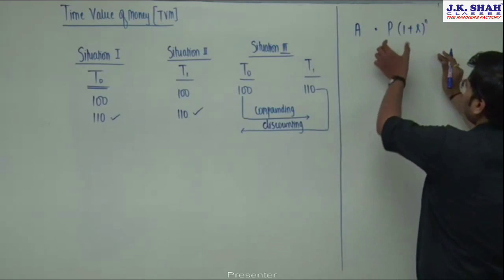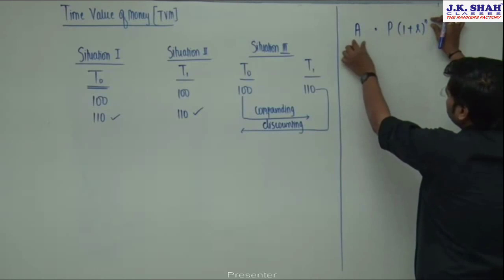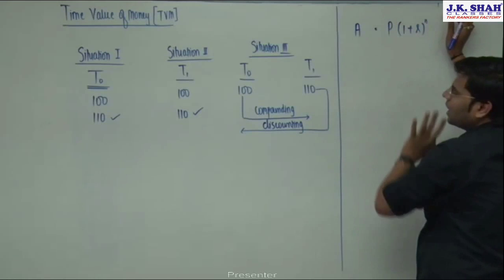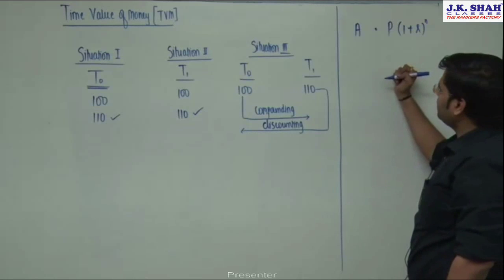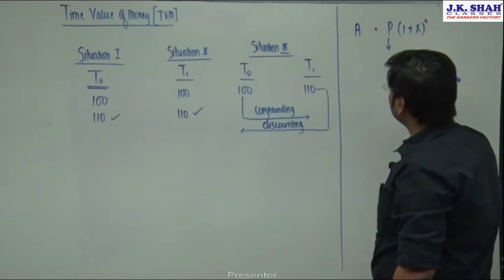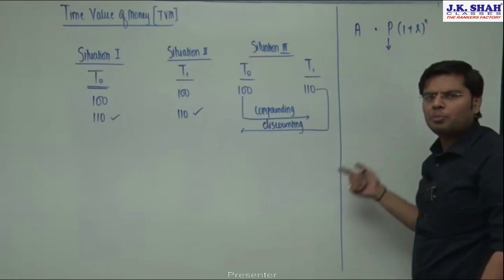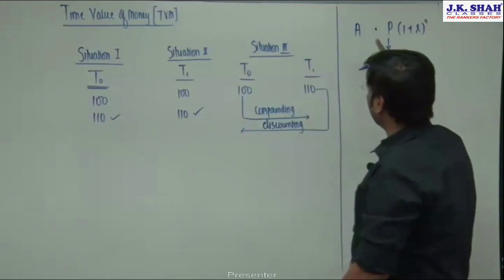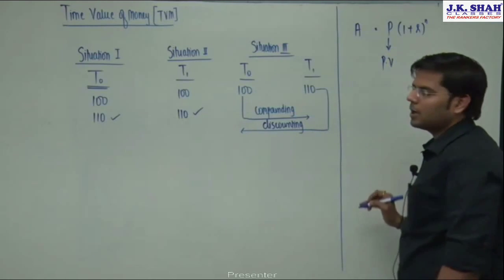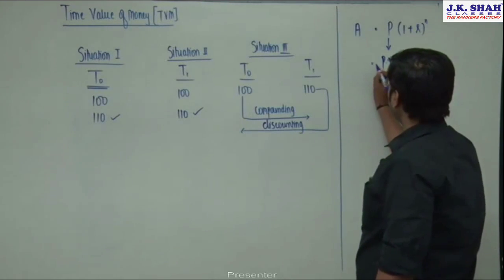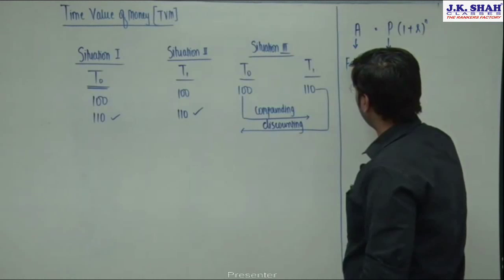And if I want to find out, if I invest today at a particular rate of interest for n number of years, how much amount I will be getting in future, to know that amount I have to use this formula. So this is nothing but the compound interest formula which we have learned at our school level. Now friends, this principal investment, the amount which we will invest, when will it be invested? It's obvious, we will be investing today, then only we will be getting the money in future. So against this principal investment I can use the word present value. And this amount, since I'm going to be getting it in future, I can term this to be future value.